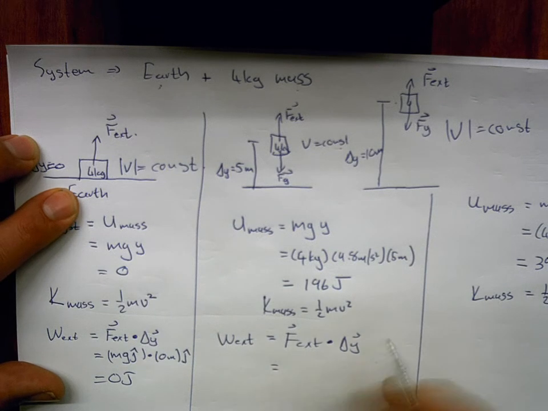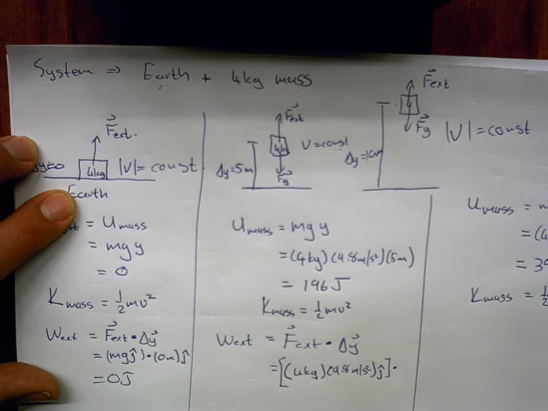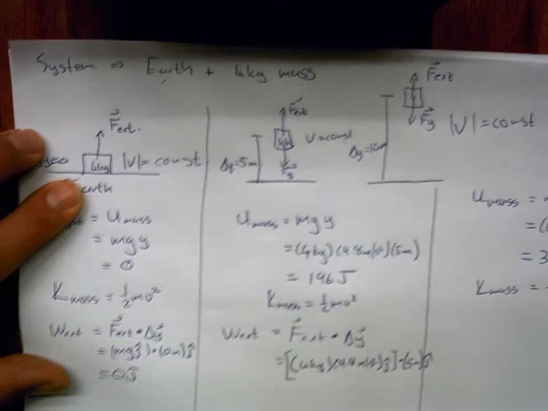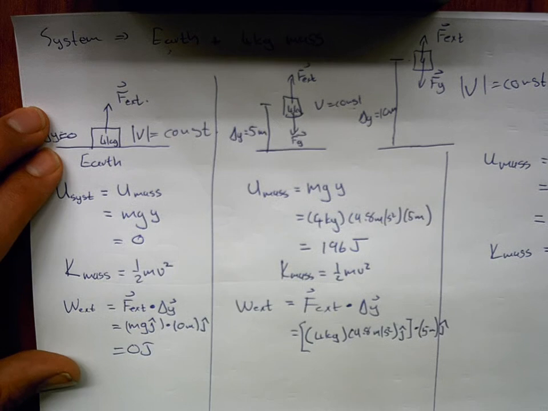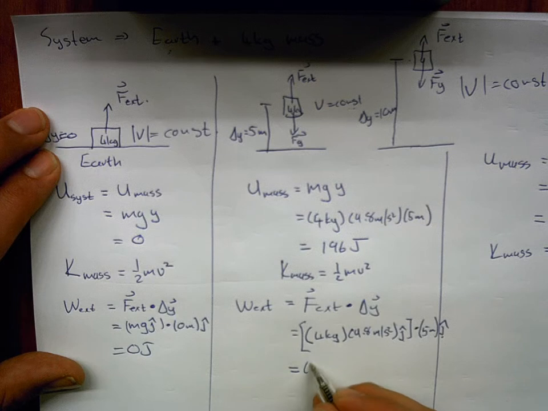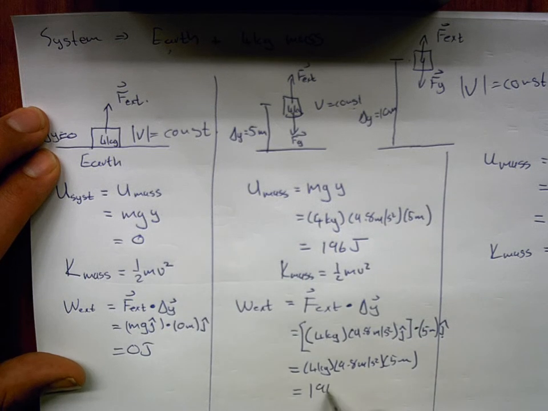Here we've got now a force of 4 kilograms times 9.8 meters per second squared upwards, dot with our displacement, which is in this case 5 meters upwards. So I'm using j hat as just a unit vector indicating the upwards direction. We know that j dot j is just equals to 1, so what this is equals to is just 4 kilograms times 9.8 meters per second squared times 5 meters, and this is just 196 joules.